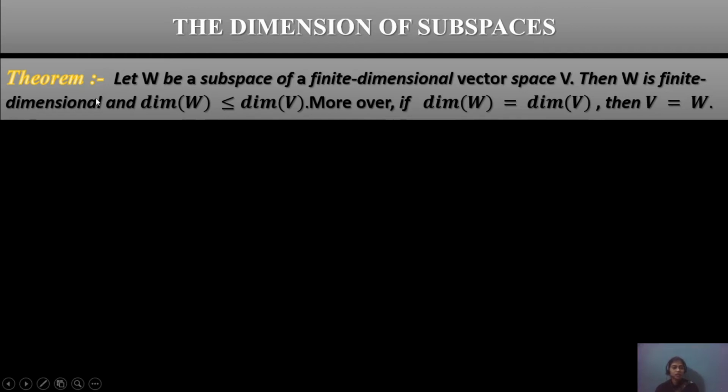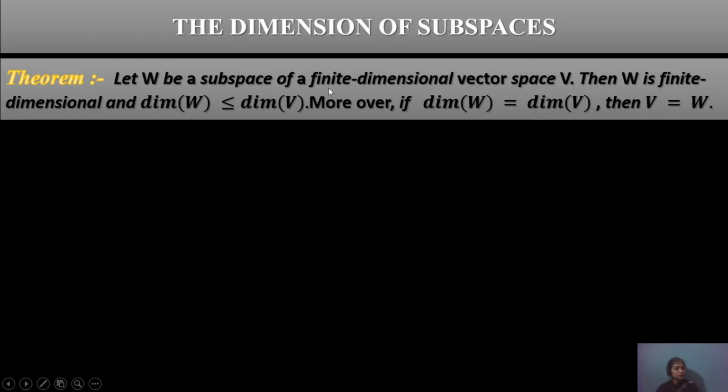Theorem. Let W be a subspace of a finite dimensional vector space V. Then W is finite dimensional, and dimension W is always less than or equal to dimension V. Moreover, if dimension W equals dimension V, then V equals W. Okay, what is the theorem? It is the proof of this statement.